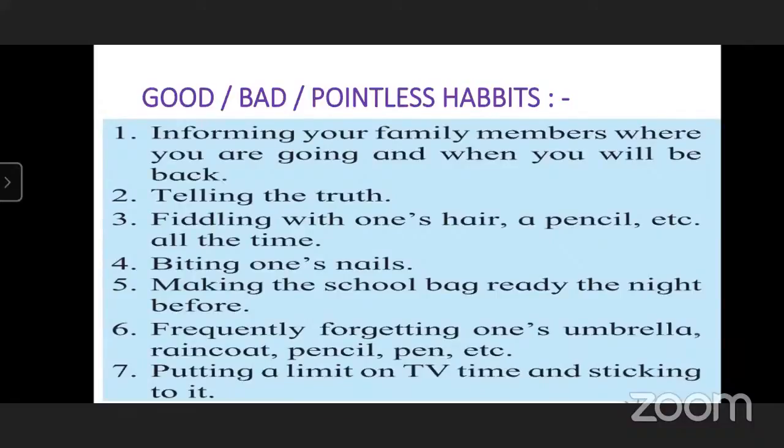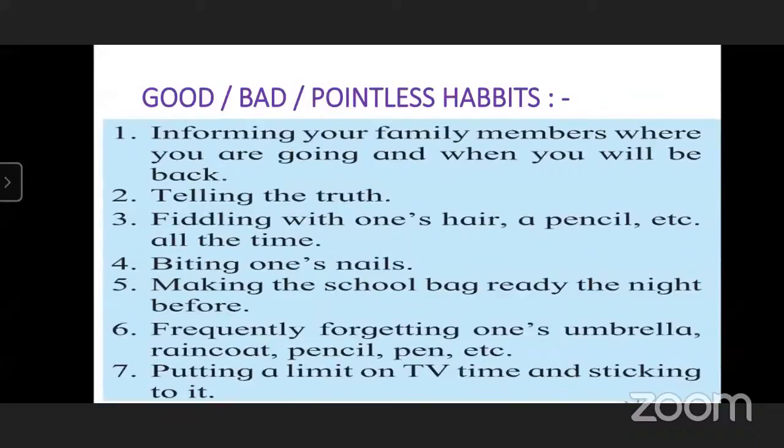Pointless habit. Pointless means nothing is there. It's just doing, but it is not good, and it is not bad at the same time. Sir, it means it is half good and half bad. Yes, we can say that, but it is not good, not bad. It is not giving any problem to us, but in nature it is not looking good. If we do such things in front of our teacher, our family members, or our guests, what will they call us? They will say he is not doing good. That is why it is said it is pointless, there is no point in doing such things.